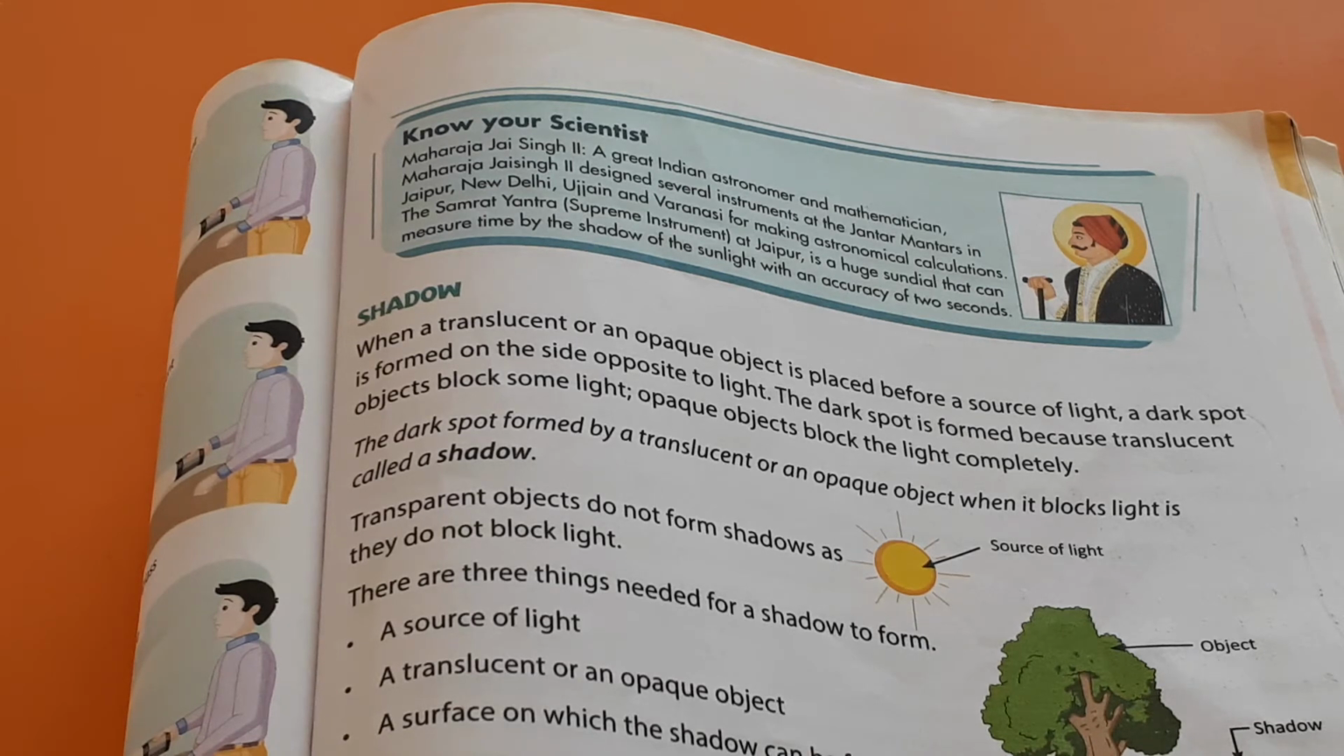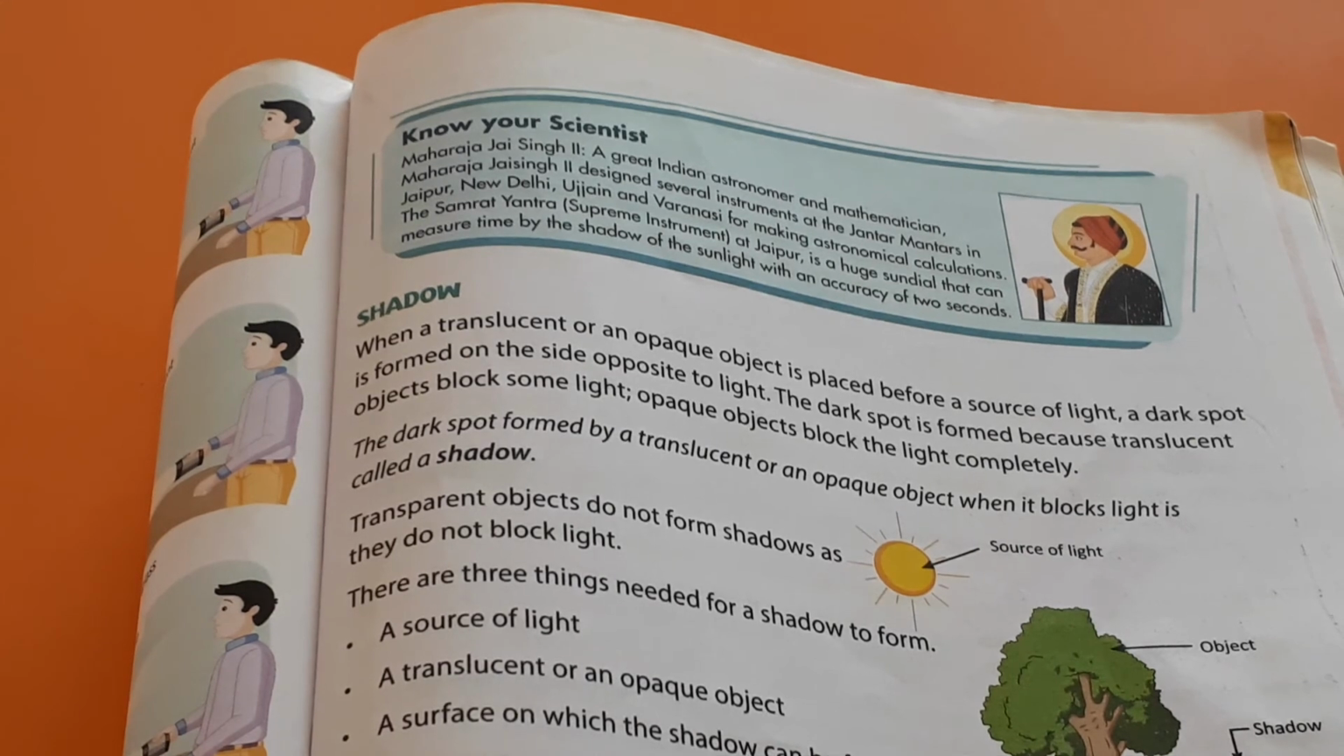As I already told you, a transparent object cannot form any shadow because it completely transmits the entire light through it. So there are three things needed for a shadow to be formed. To form a shadow, three things are important. What are they? They are a source of light, a translucent or an opaque object, and a surface on which the shadow can be formed.